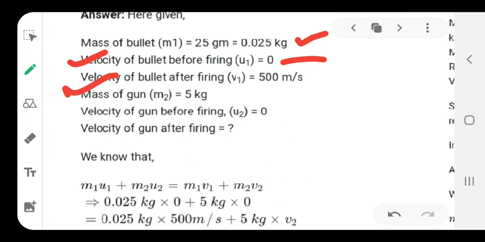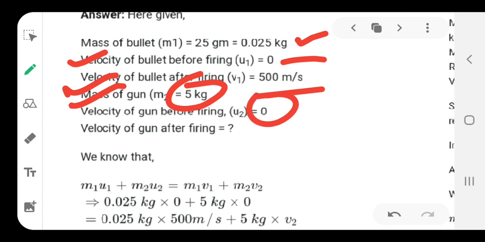Then the velocity of the bullet after firing is given as 500 meters per second in the data of the question. Then, for the gun, the mass of the gun is 5 kilograms, already in kilograms, so no need to convert here. Then the velocity of the gun before firing is again 0 because it was at rest. And now they ask what the velocity of the gun after firing is, that is, the recoil velocity.